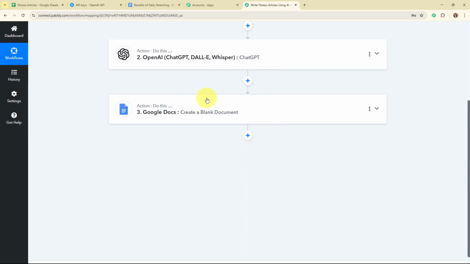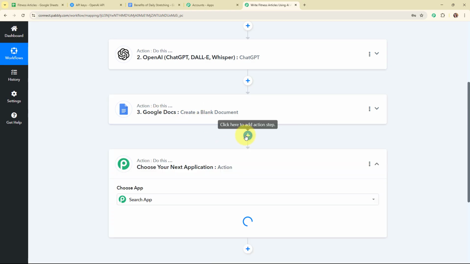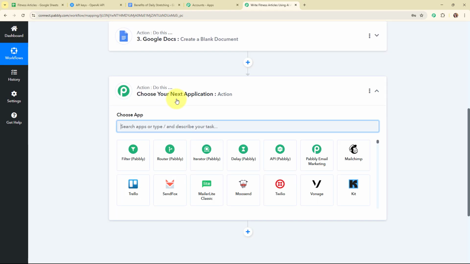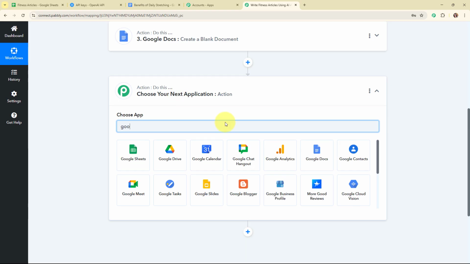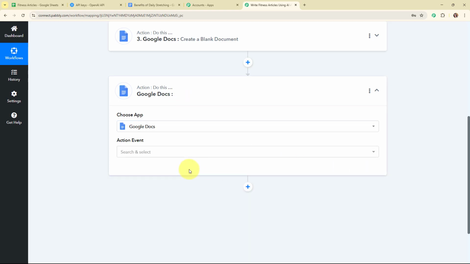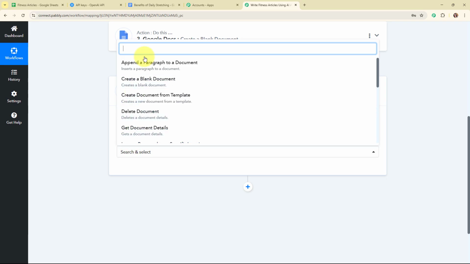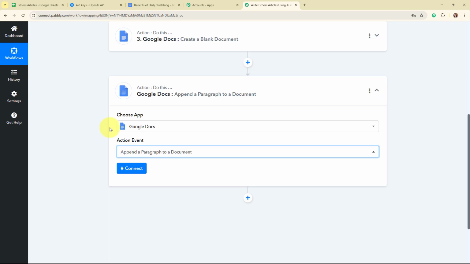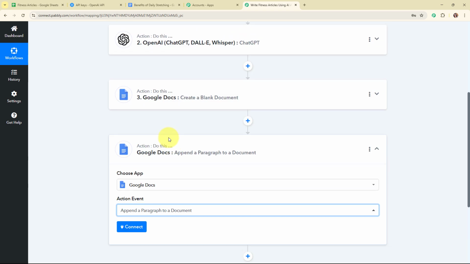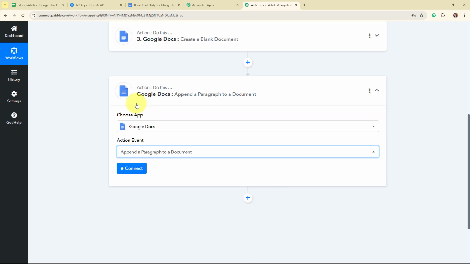Now, after creating a blank document, I want to add the article generated by OpenAI in this particular document. So for that I'm going to add another action step over here. In this action step, I'm going to select my action application as Google Docs again. And this time I'm going to select my action event as Append a Paragraph to a Document, so that automatically the article generated by OpenAI should be added in this Google Docs.